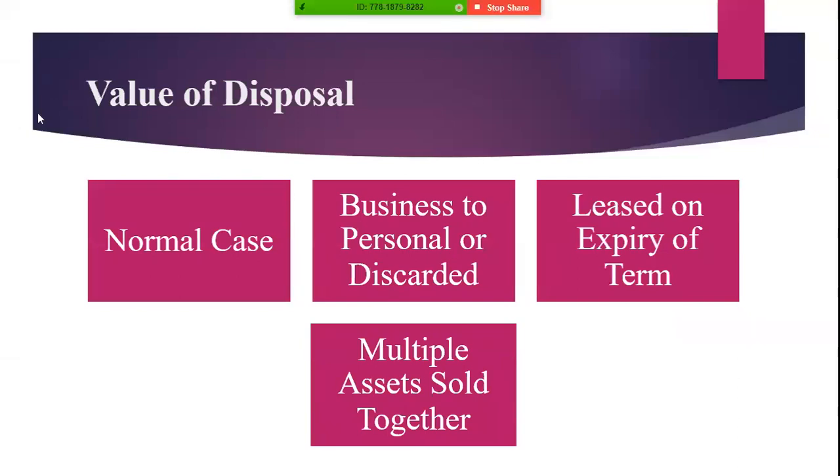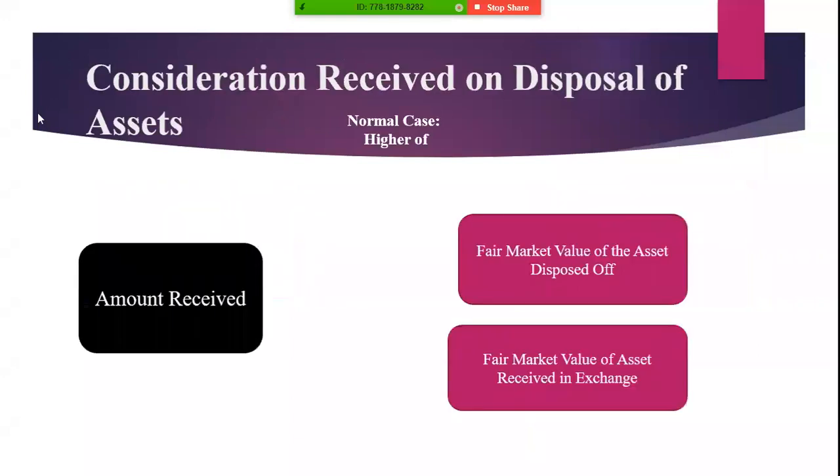Now coming toward the value of disposal, it includes four items. Firstly, the normal case. Secondly, the business asset put to personal use or discarded. Thirdly, the leased asset on expiry of term. And lastly, multiple assets sold together. Consideration received on disposal of an asset in the normal case of a sale includes the amount received plus the fair market value of the asset received in exchange.